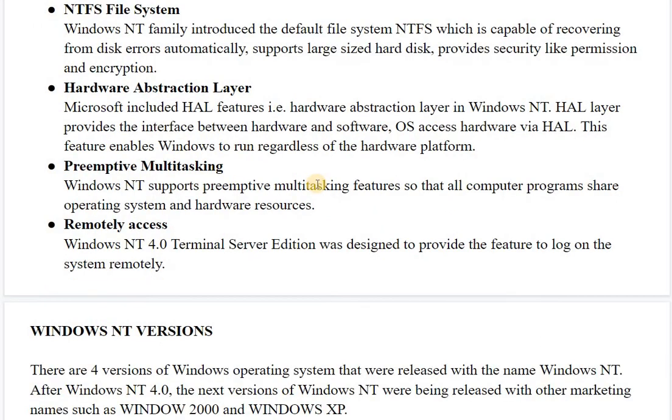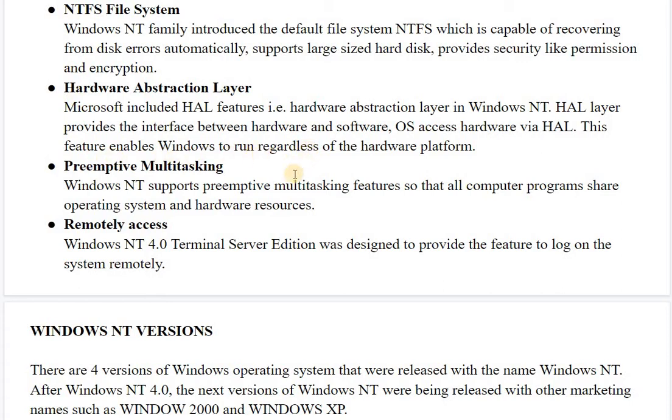The second one is the hardware abstraction layer, which is a part of its architecture also. The HAL provides the interface between hardware and software, and the operating system accesses hardware via the hardware abstraction layer. This feature enables Windows to run regardless of the hardware platform.